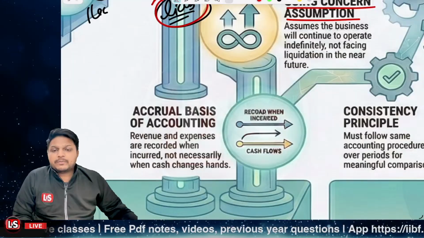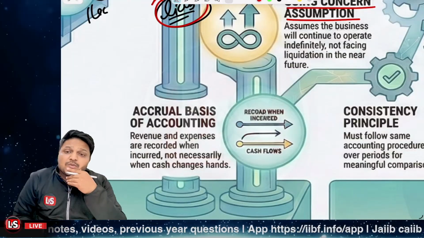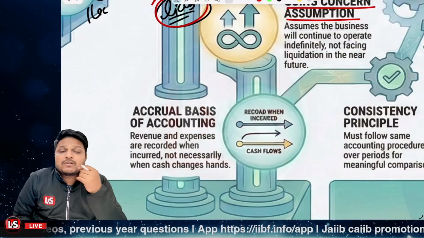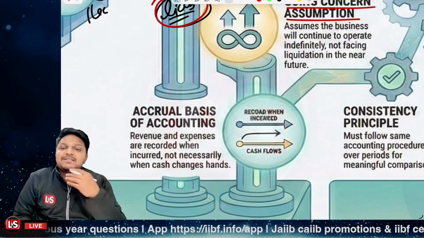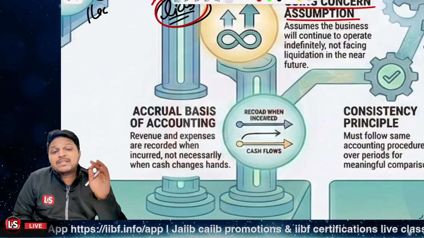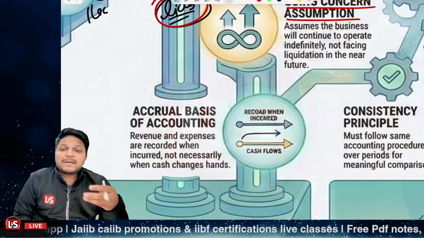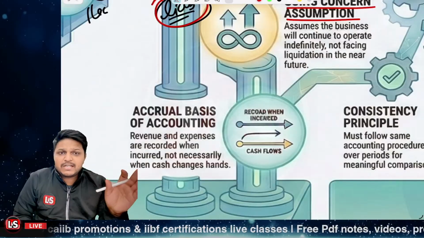Further, it's related to the accrual basis of accounting. Accrual basis of accounting says that whatsoever the revenues and expenditures are, those are to be recorded in the periods in which they have actually been incurred, not related to when you have received or paid or spent the cash or cash equivalent. It's not related to that.